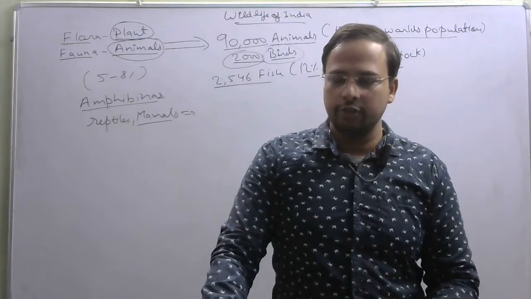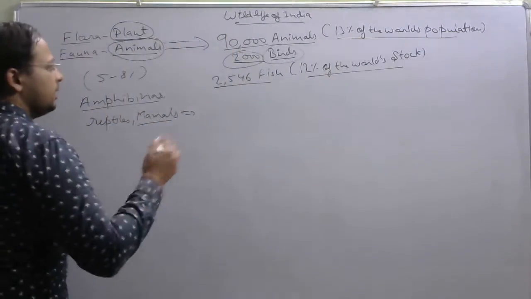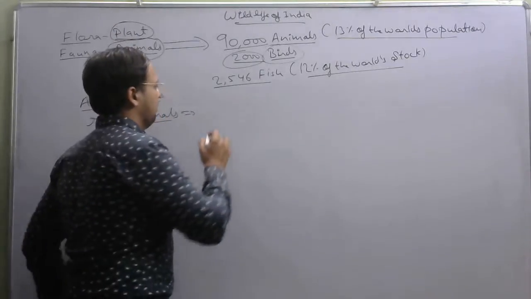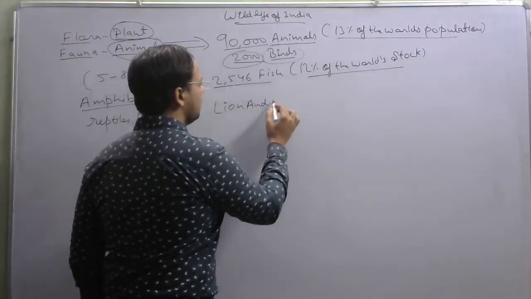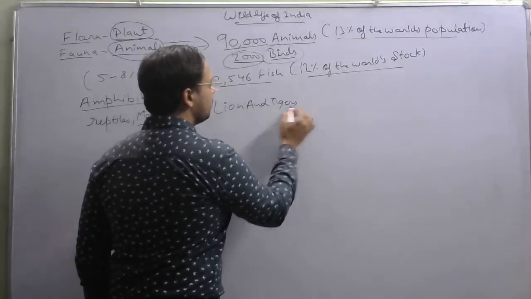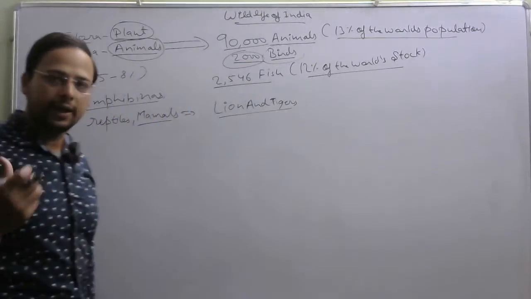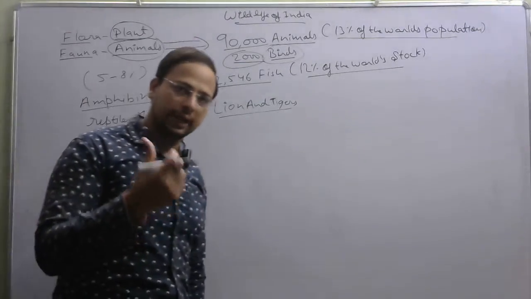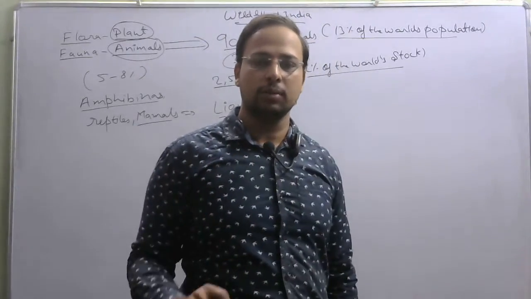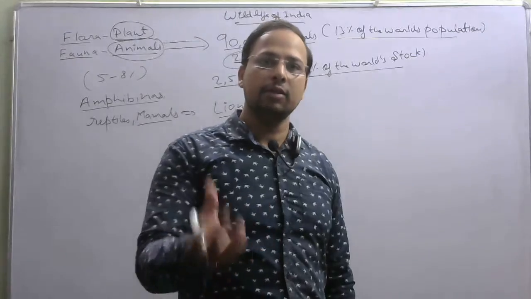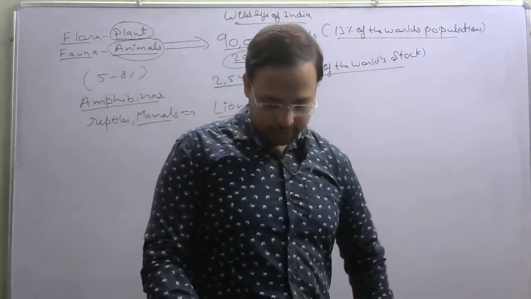India is the only country in the world that has both the tigers and the lion. It is very important that we in India have both the species of cat, that is lion and tiger. In other countries of the world, you will find either tiger or lion, but in India you can find both of them. You can find the tiger in the Jim Corbett National Park, and in the Gir forest you can find the lion. Okay, so this is the case in India.